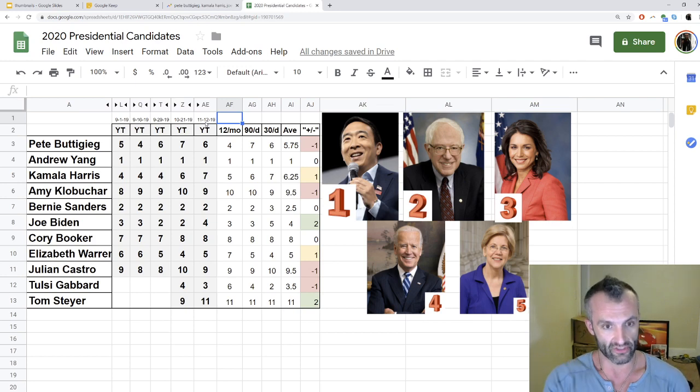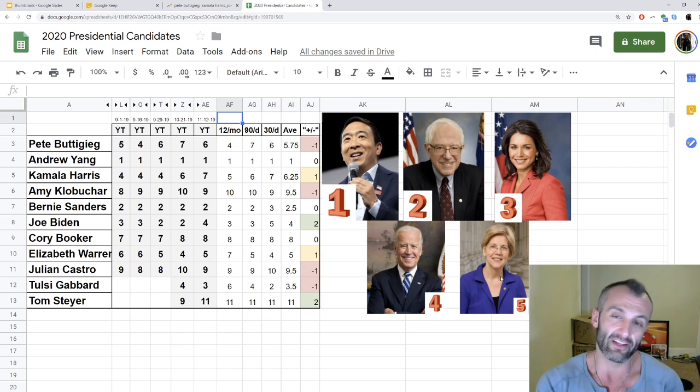And you can see Bernie Sanders comes in number 2, where super interesting here is Gabbard comes in number 3. That's amazing. I'm going to get into that in a second. Joe Biden is number 4, and Elizabeth Warren is number 5. So that is super interesting.